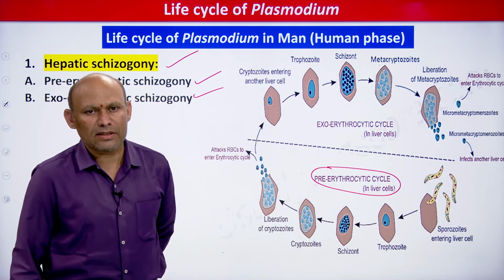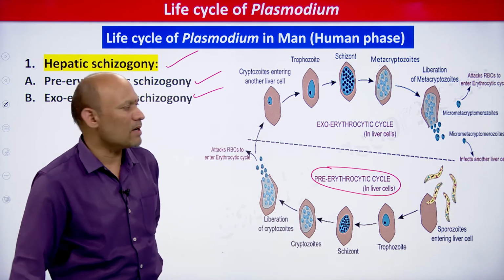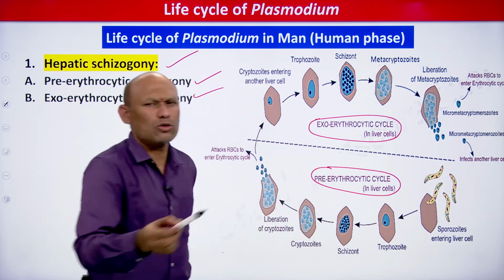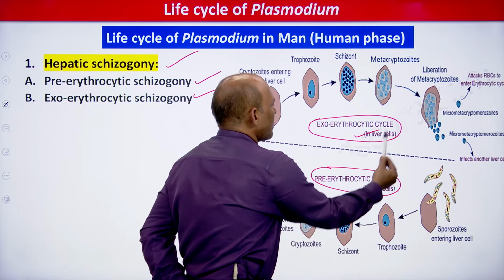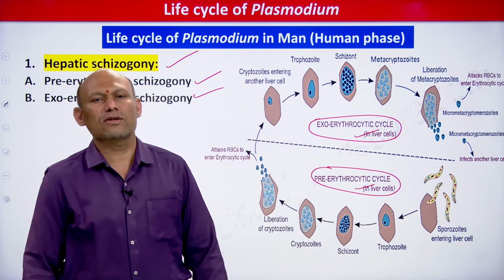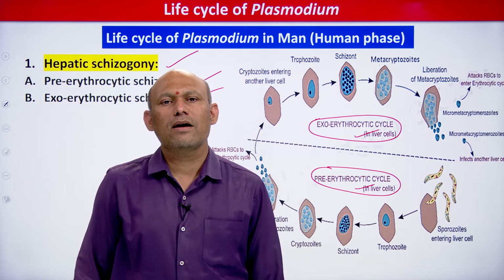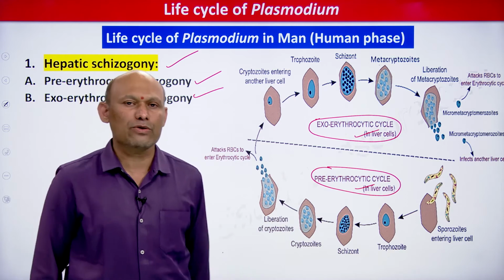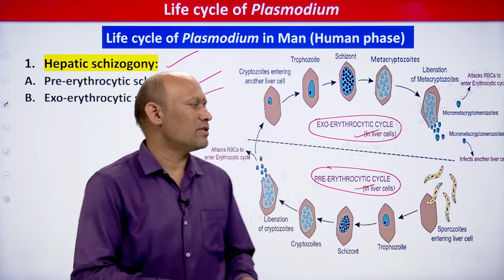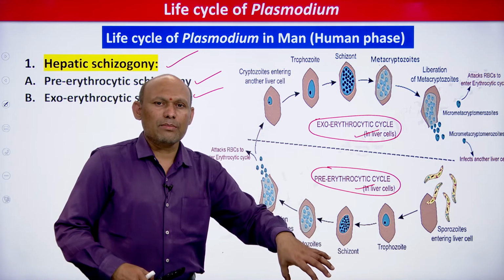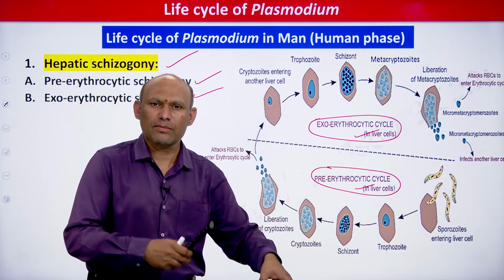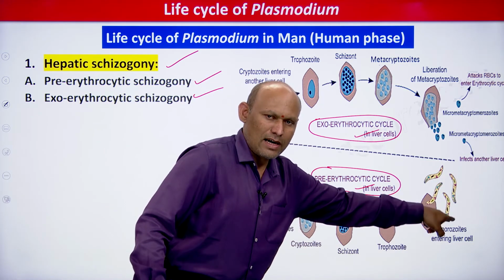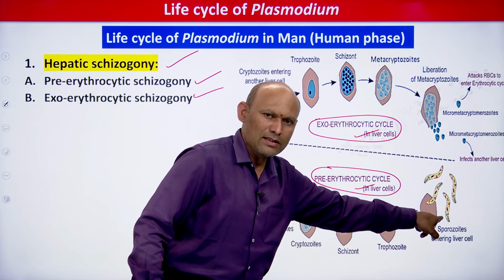It occurs in liver cells, right. I have shown hexagonal cells, it's very simple. Whatever I have shown above this line is the exoerythrocytic cycle, student, one more cycle. But in both cases, the common thing is liver cells. Pre-erythrocytic and exoerythrocytic cycles take place in hepatocytes, students, or in liver cells. It is very simple, you need to remember. Now let us see exactly what happens. Sporozoites enter the blood, and the blood carries these sporozoites to the liver. Sporozoites are released by the infected mosquito, and they ultimately reach the liver.